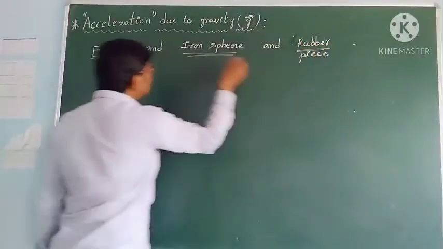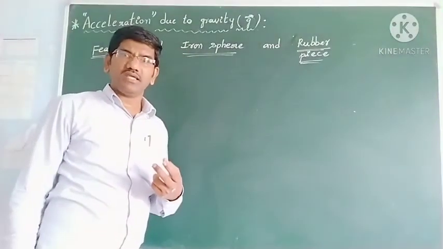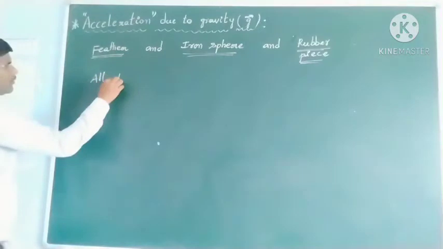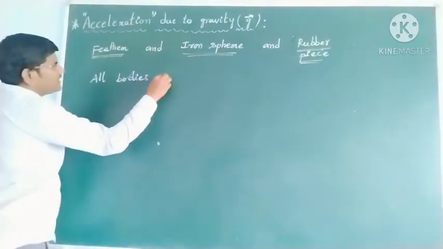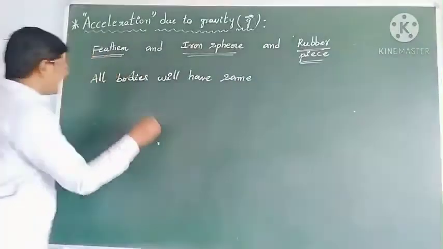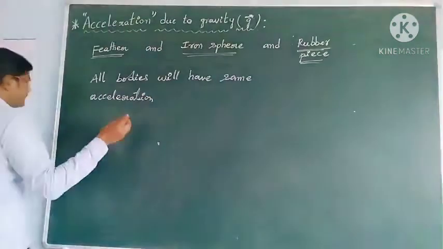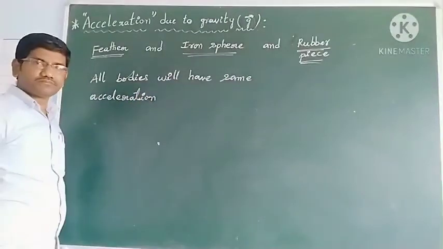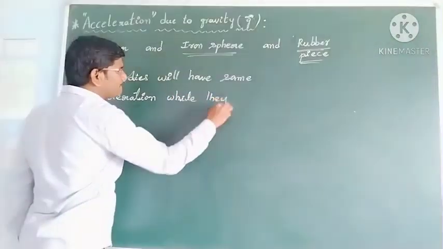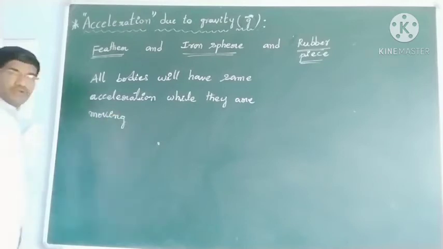See students, the feather, iron sphere, and rubber object all reach the ground at the same time, and all bodies will have the same acceleration while they are moving.